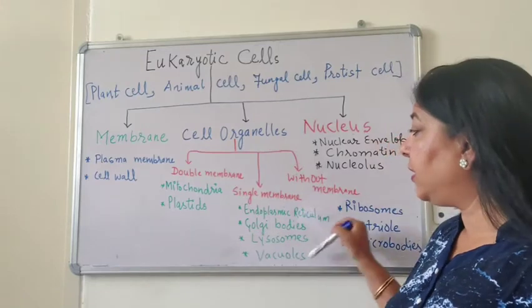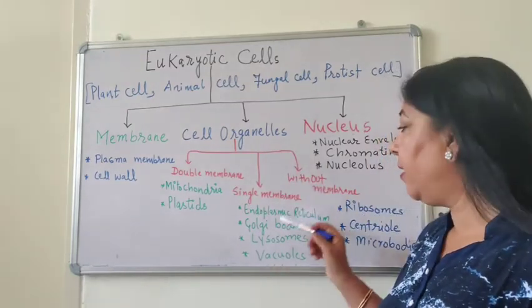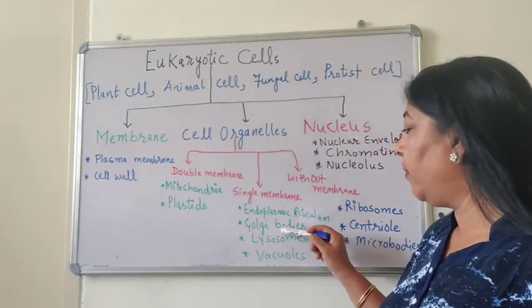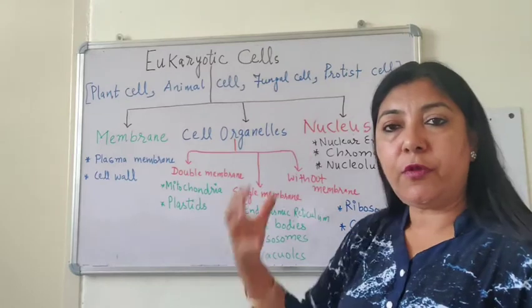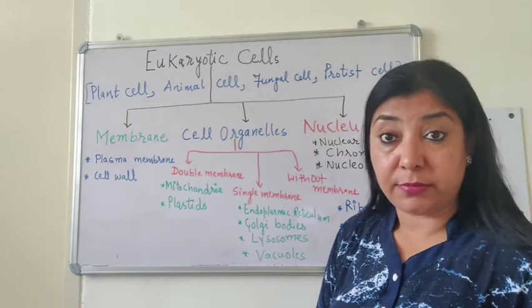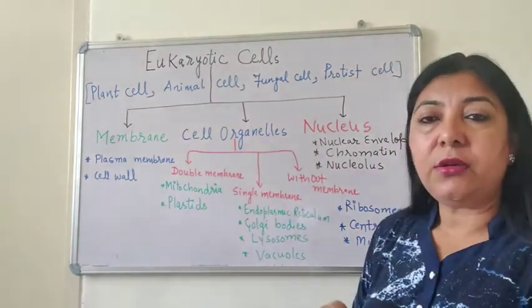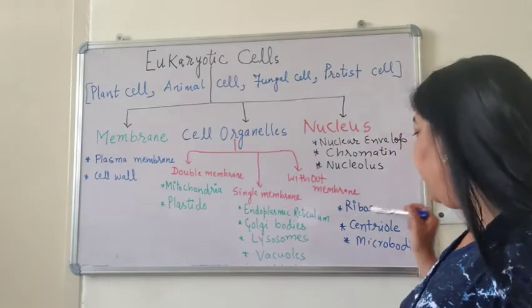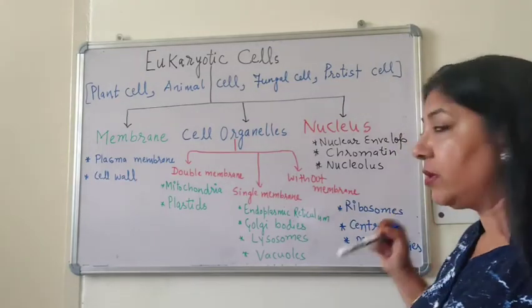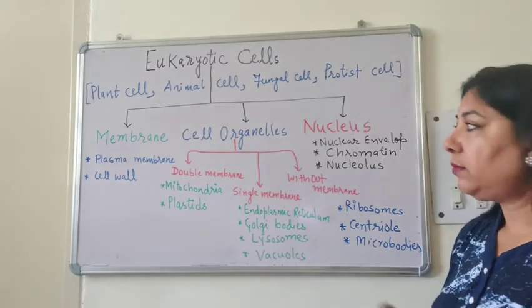We will study the single membrane cell organelles like endoplasmic reticulum, Golgi bodies, lysosomes and vacuoles, which form the endomembrane system. And there are certain structures which don't even have a single membrane, so they are without membrane, like ribosomes, centrioles, microbodies. They do not have any membrane.